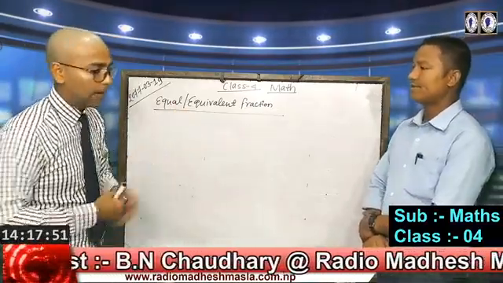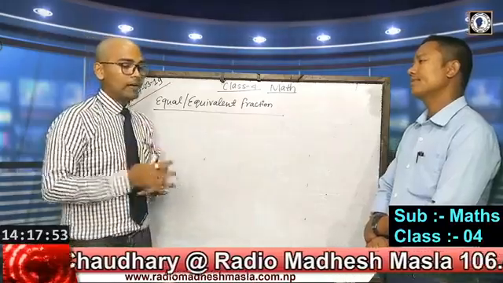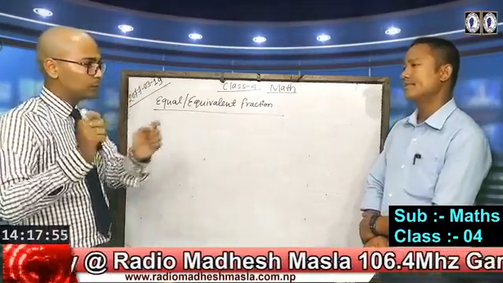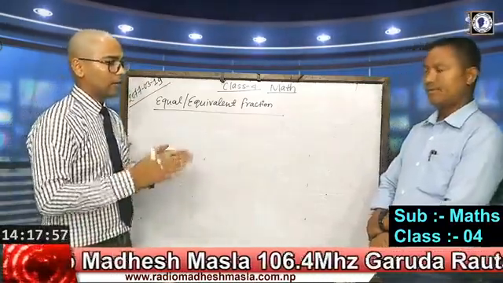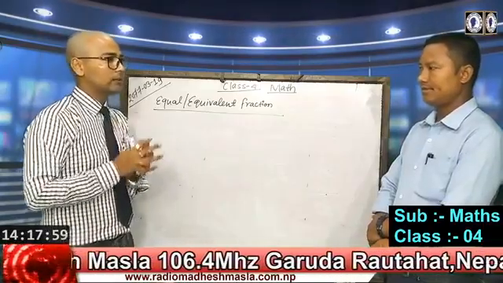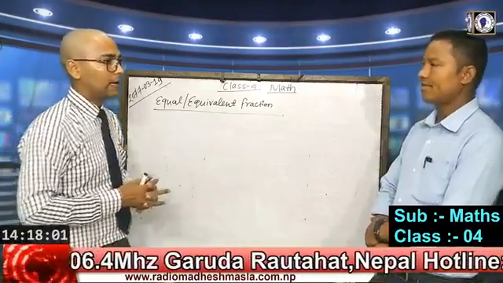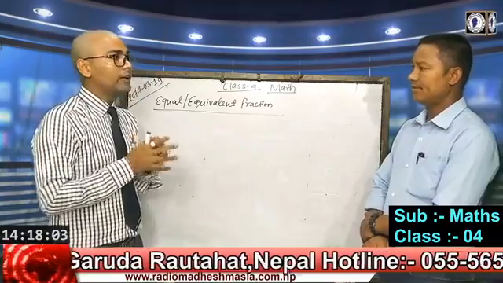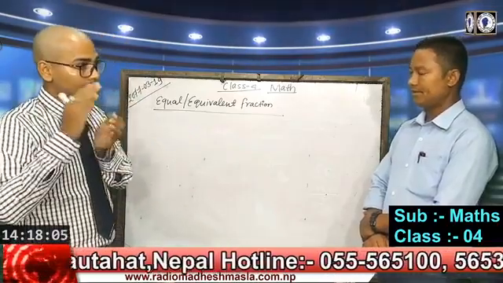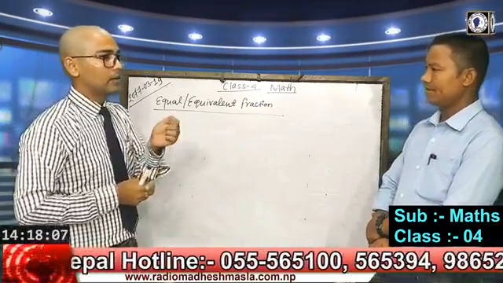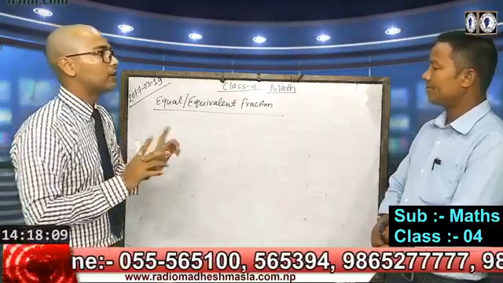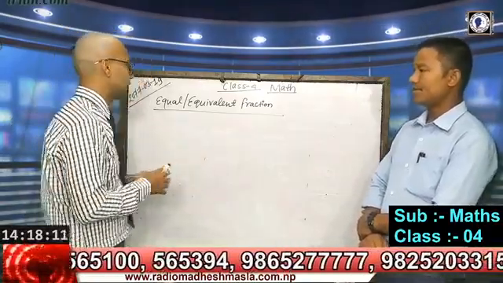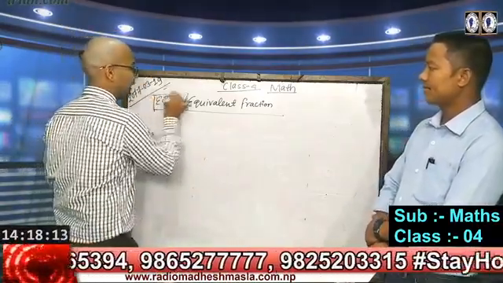Suppose in a balance, on one side we put some weight and on the other side we put some things, and they become unequal when the weight of both sides is not equal. In the same condition here, equal or equivalent fractions.